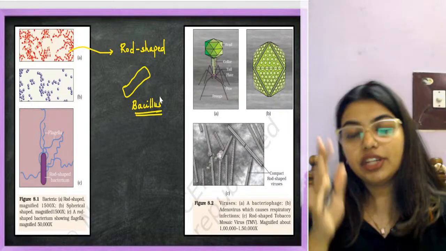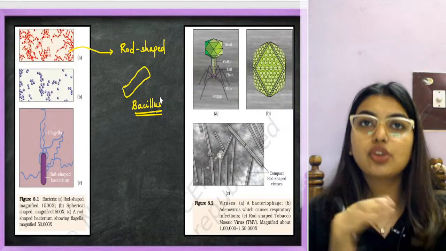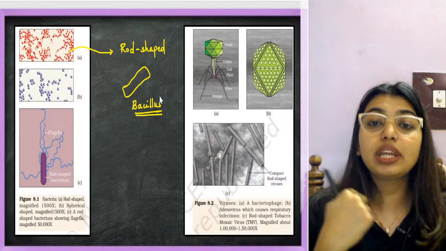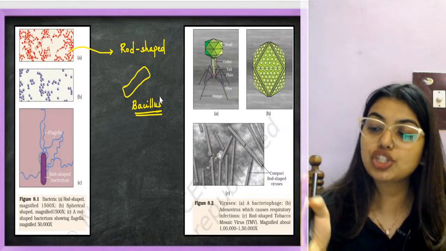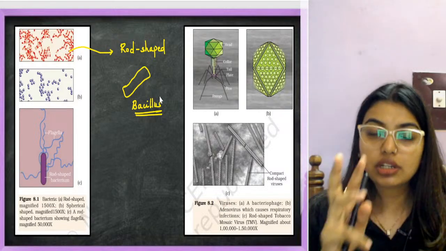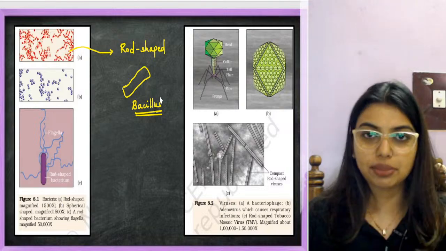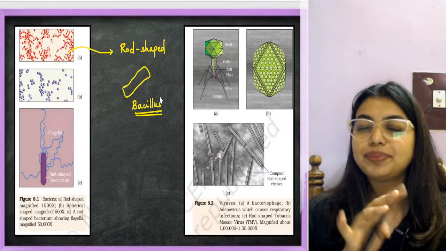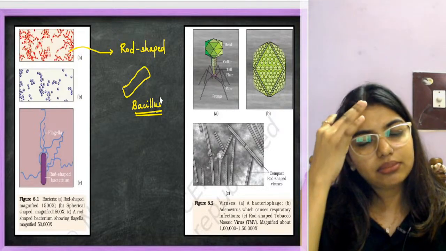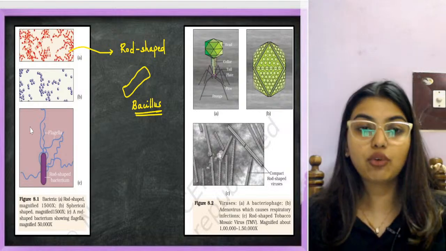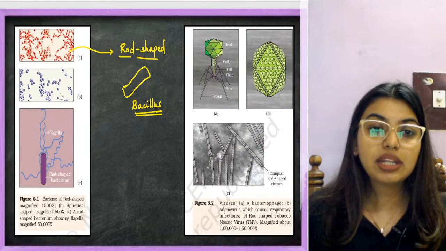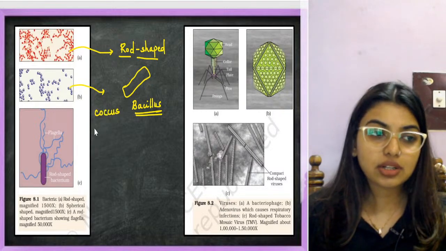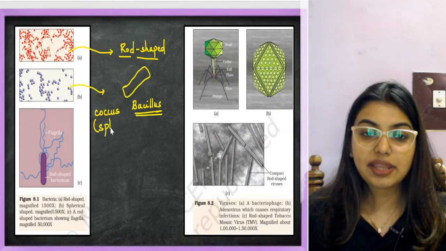When I taught you biological classification, there was a diagram telling that on the basis of shape we can divide bacteria into 4 types. One is rod shape, one is circular shape, one is spiral, and one is comma shape. So we have bacillus, vibrio, spirillum, and one more, did I miss? Coccus. So we have 4 types. This is the rod shaped one, and this is the coccus, which means circular, or we say spherical.